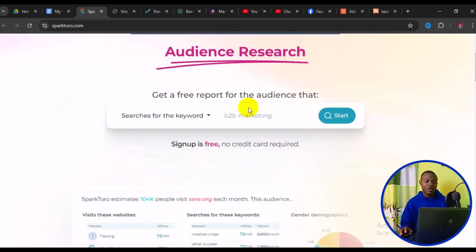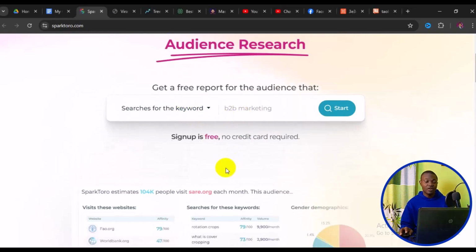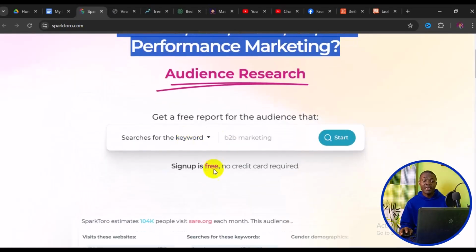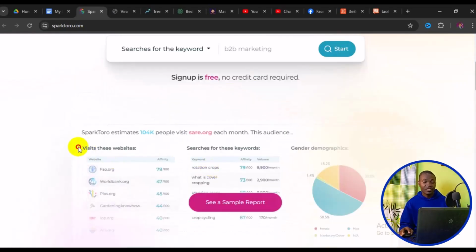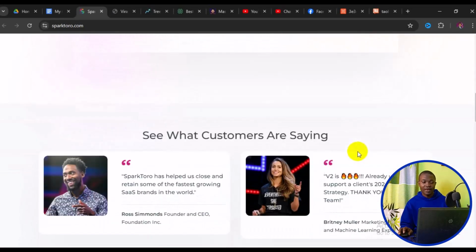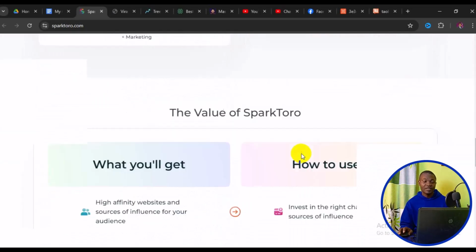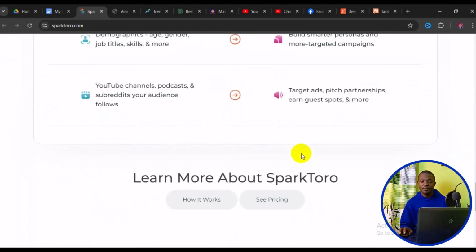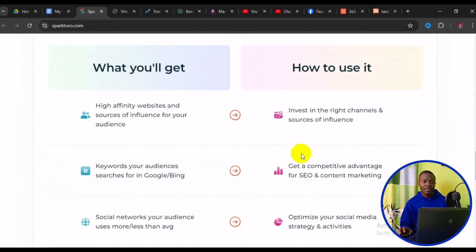Now, how the site works, you can search by keyword right here. It is a B2B marketplace or what have you. So you can search by keyword right here, and then you see similar results, something like this. And you have visit this website, search for this keyword. This is how the analytics is going to look when you try to explore the site and see what customers are saying about the site. You can scroll down and read more detail about this particular website.